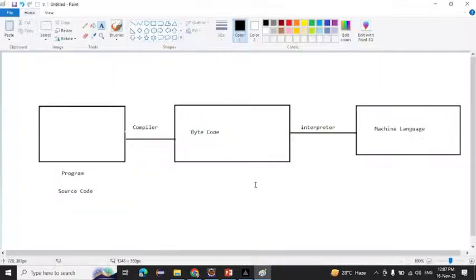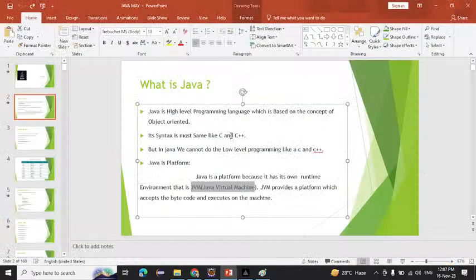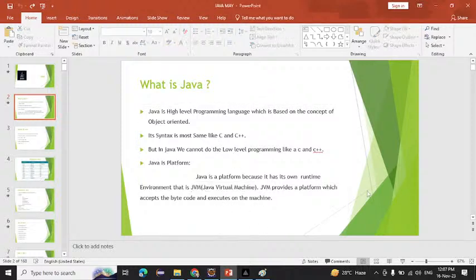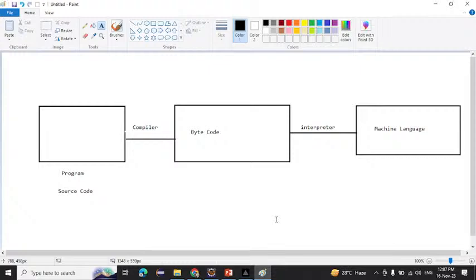Whatever things we saw here, the compiler and interpreter, all of them are present inside the JVM. So we can say that Java is a platform because the JVM provides a platform which can accept the bytecode and execute it on the machine. So what will it do? It will accept the bytecode from here and execute it on the machine.